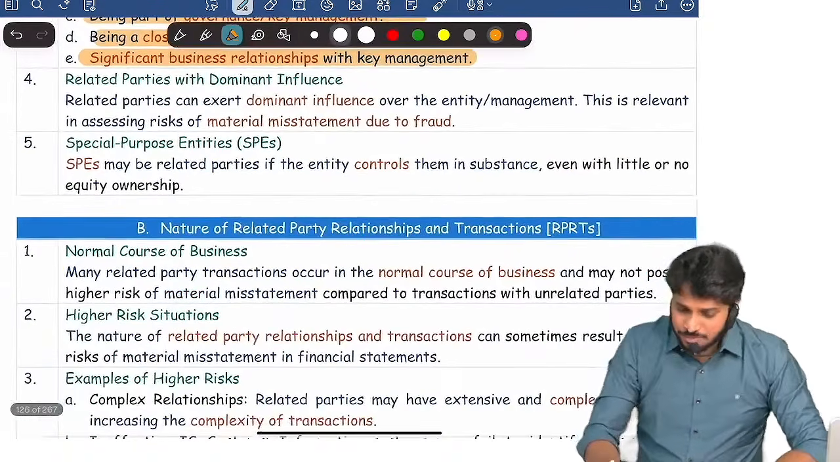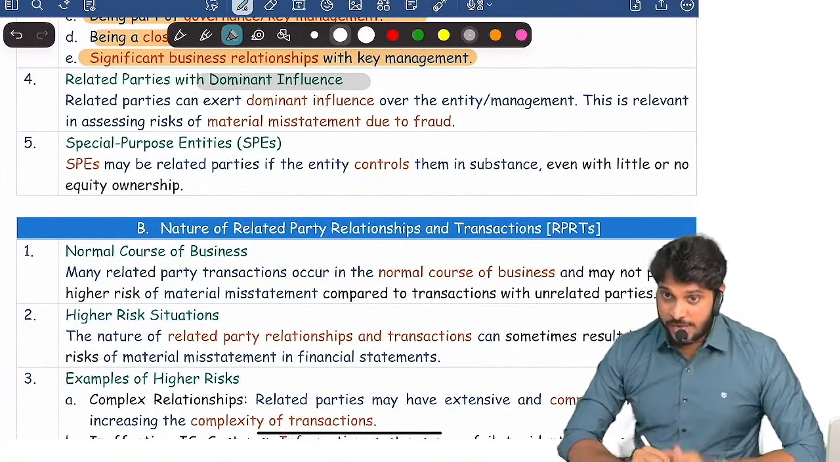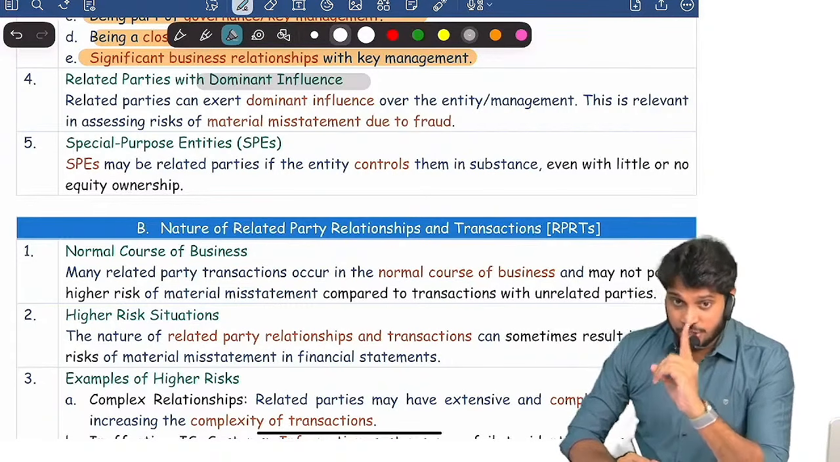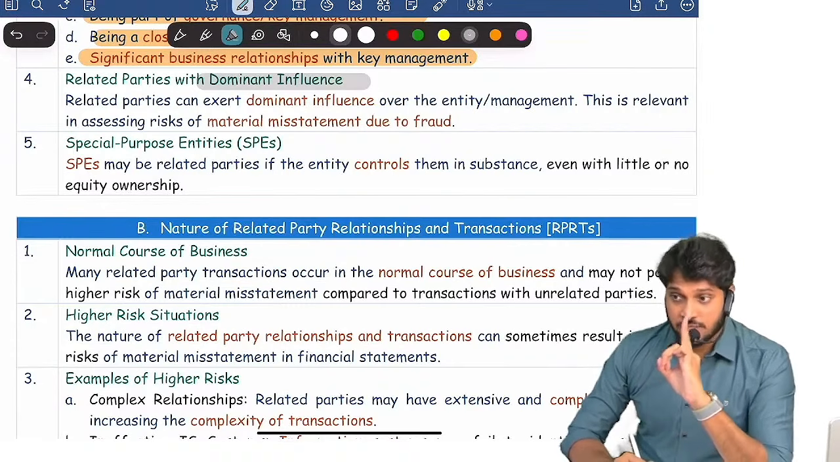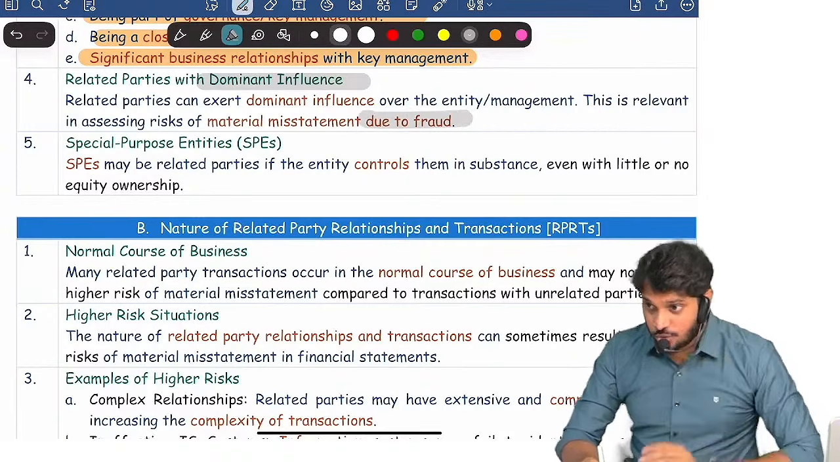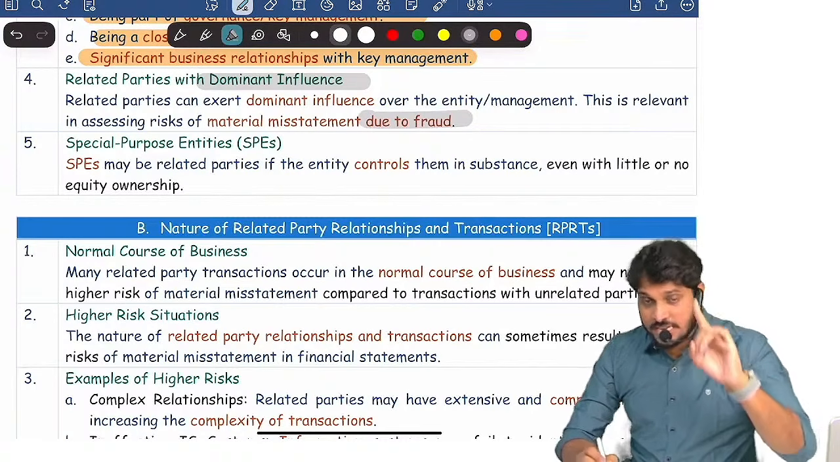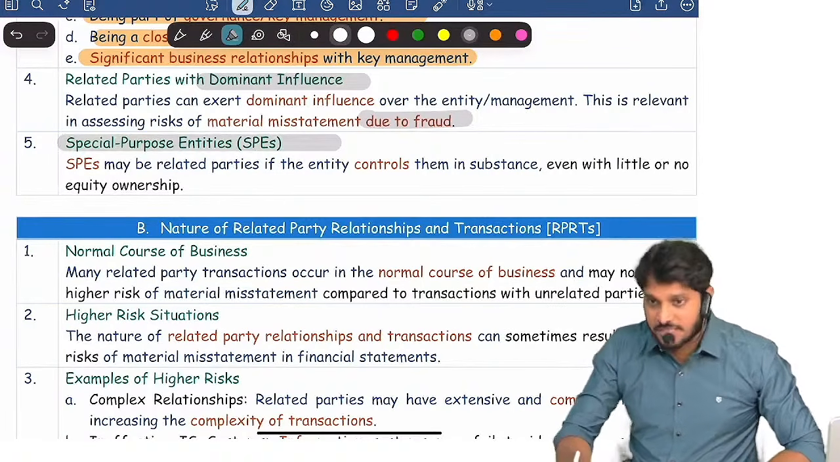Now, sometimes there will be some related parties who have dominant influence. The auditor has to pay attention to these related parties, because related parties with dominant influence are one of the significant sources of risk of fraud. Related party with dominant influence. Are you clear?